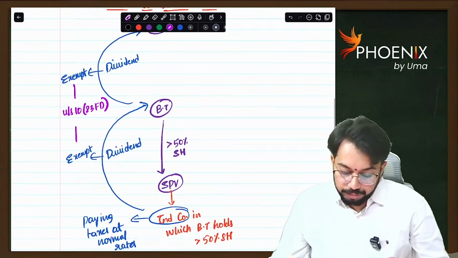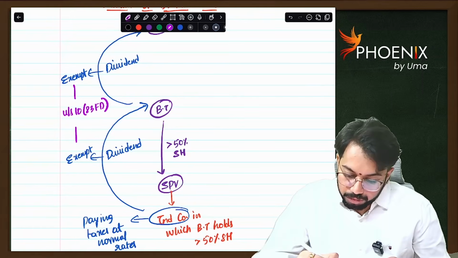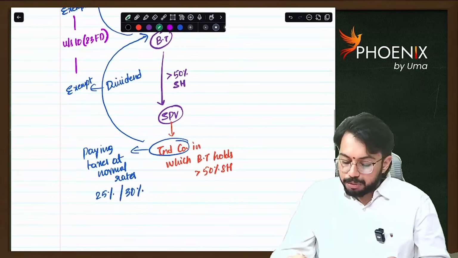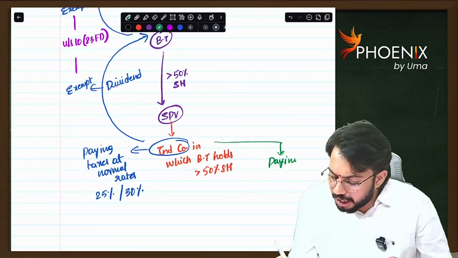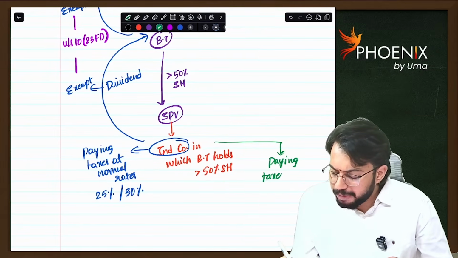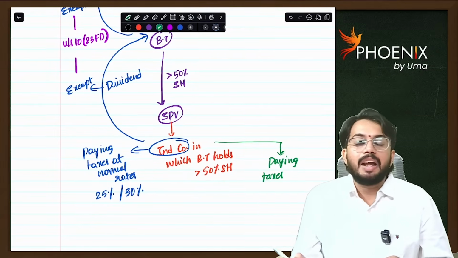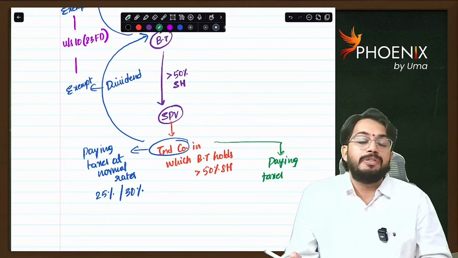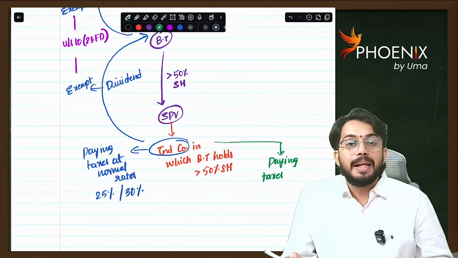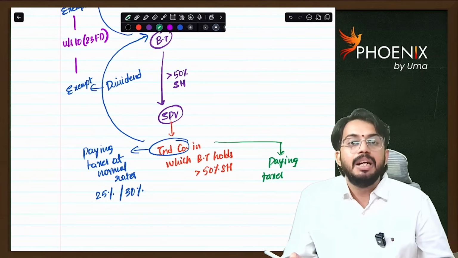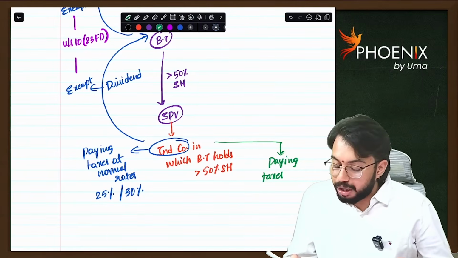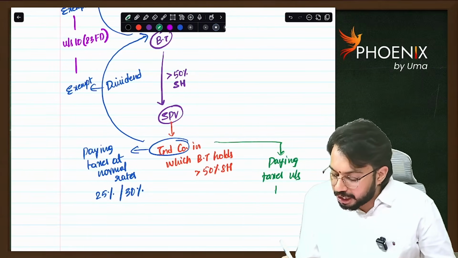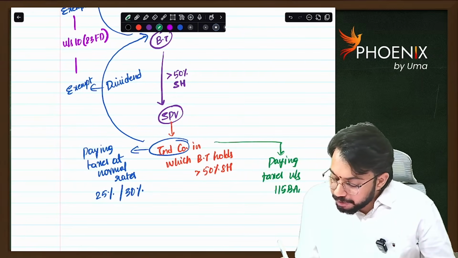Now, case 2. Indian company is paying taxes under section 115BAA. You know concessional tax rates, right? 115BAA: base tax rate 22% plus 10% surcharge plus 4% HEC, which is 25.168%. Do you remember? So it is paying taxes under section 115BAA.